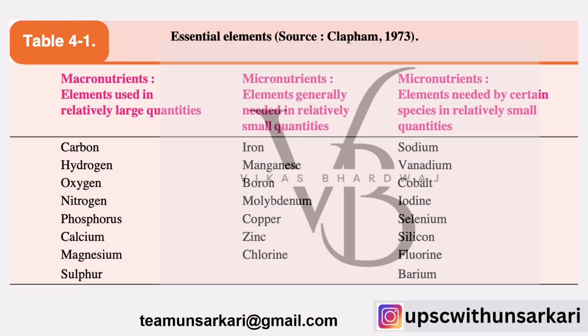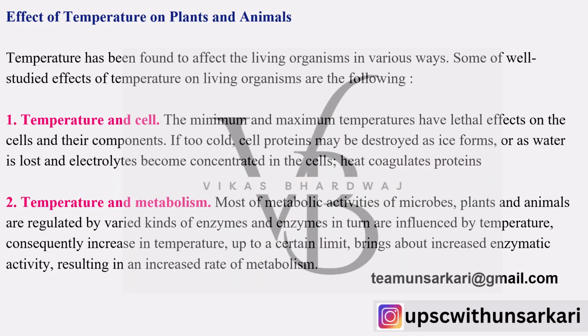And when we say macro elements, please remember this list of carbon, hydrogen, oxygen, nitrogen, phosphorus, calcium, magnesium, and sulfur. Whereas micronutrients are required in smaller quantities, like iron, manganese, boron, molybdenum, copper, zinc, and chlorine. And some are required in relatively small quantities in certain species, not in all. So you have sodium, vanadium, cobalt, iodine, selenium, silicon, fluorine, and barium.